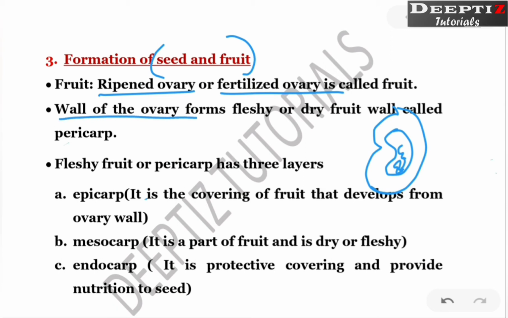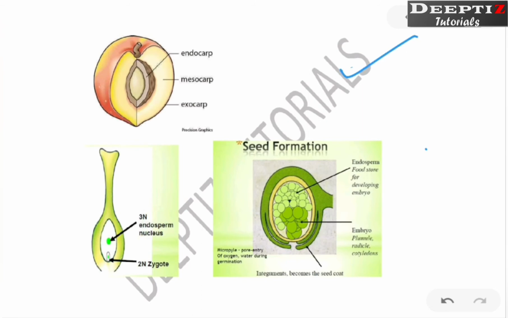Now the wall of the ovary forms a fleshy wall. We call it the pericarp. That means this much is termed as pericarp. Now the pericarp is divided into three further layers, which are the epicarp, mesocarp and endocarp. If you look at this image, these three layers together are termed as pericarp.